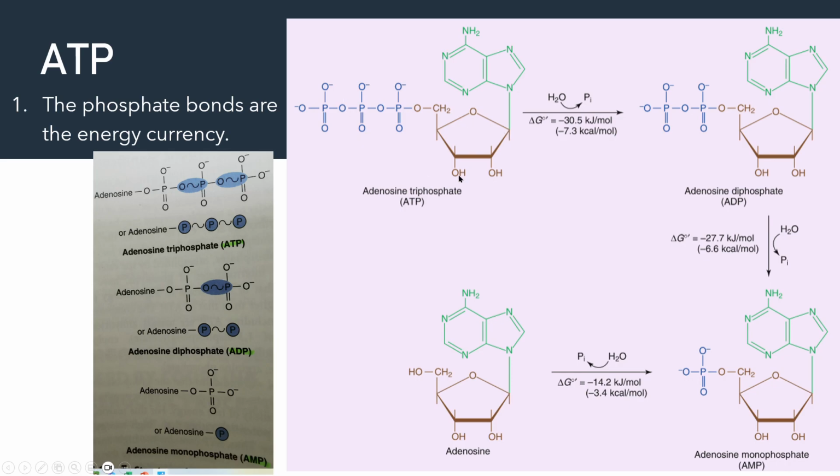You can see the diagram here, ATP and ADP. When it changes from ATP to ADP, it releases energy. It releases 30.5 kilojoules per mole. So one bond, just breaking the bond, 1 mole can give you 30.5 kilojoules. So the phosphate and the oxygen is a very strong bond. It's a very high energy bond. So this ATP is used as a currency.